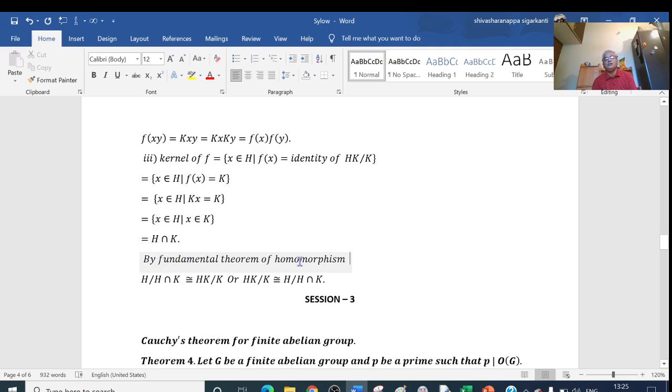So by the fundamental theorem of homomorphism, H/(H ∩ K) is isomorphic to HK/K. That is, HK/K is isomorphic to H/(H ∩ K). Okay. Thank you. I'll stop here.